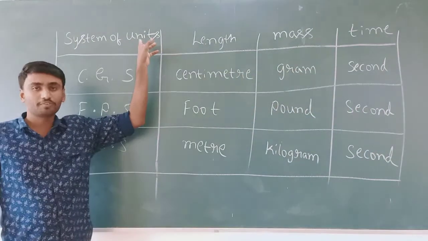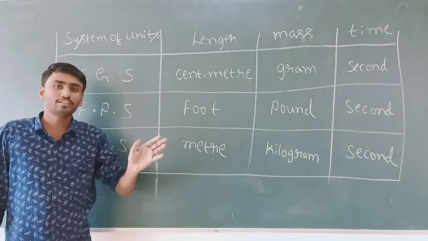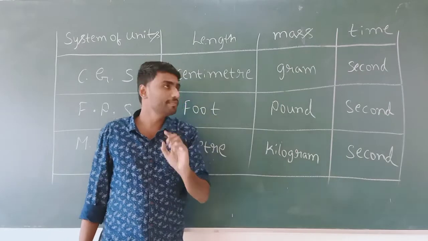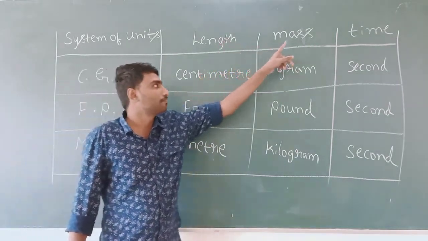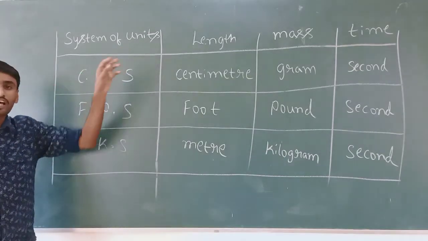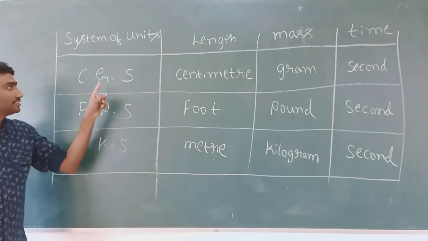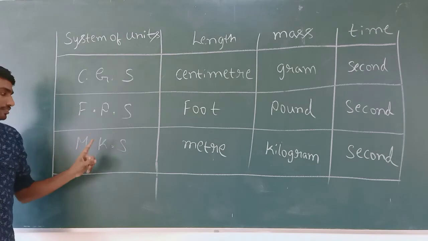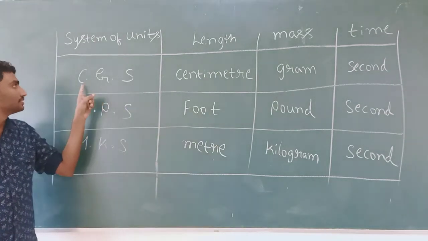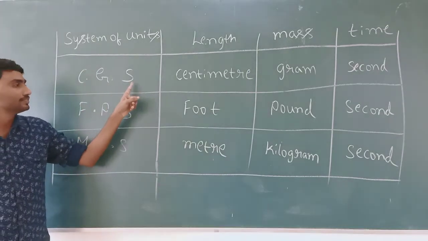So now system of units means a set or a group of fundamental units. So fundamental units are length, mass, time. The system of units are three types, namely CGS, FPS and MKS. CGS means centimeter, gram, second.